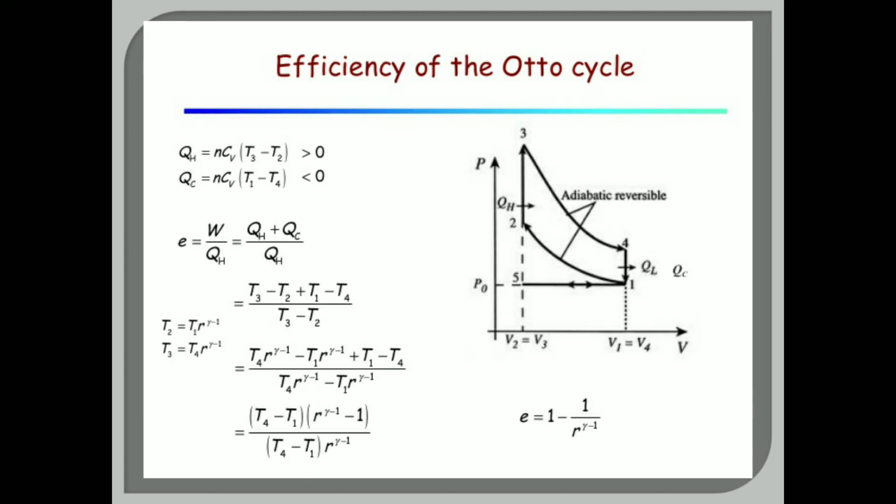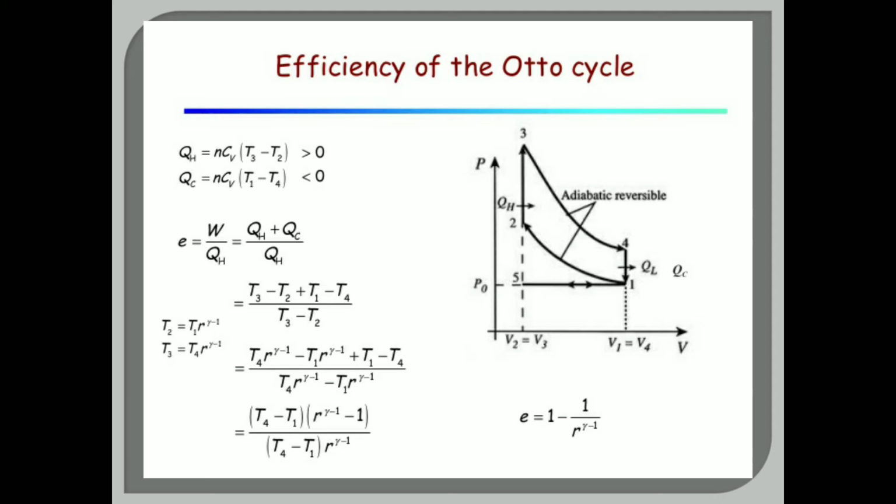Efficiency is denoted as e = W/QH, that is work done upon heat, and the work done is QH + QC. So the formula for efficiency becomes (QH + QC)/QH. Now we have seen that QH is nCv(T3 - T2) and QC is nCv(T1 - T4), divided by (T3 - T2).